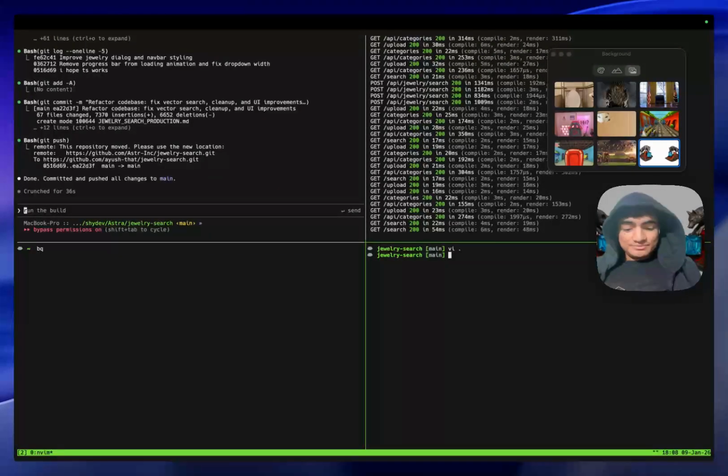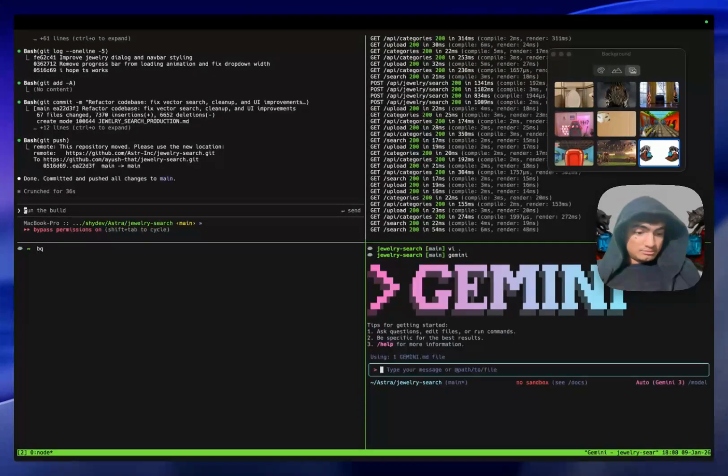Another thing you can do is set up Gemini. For smaller tasks that you don't want to spend your Claude credits on, you can have Gemini as a second agent. You can give it smaller tasks, like change this text, something that you would do in Vim yourself. You can tell Gemini to do it. That's how I do it, and it's a good setup if you want to copy.